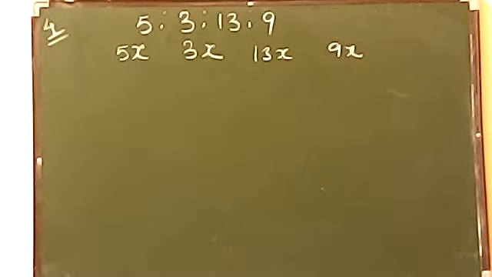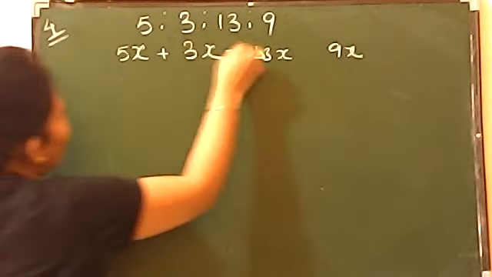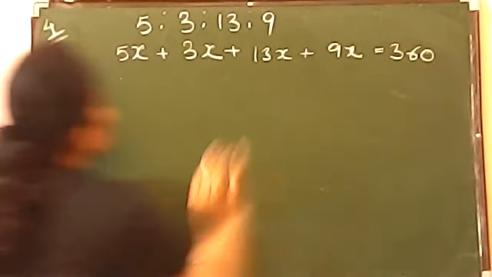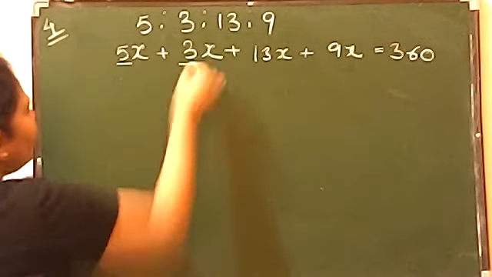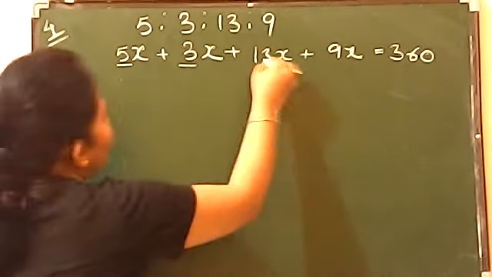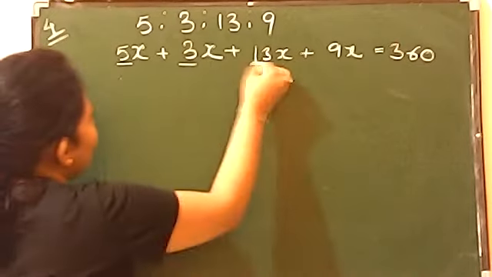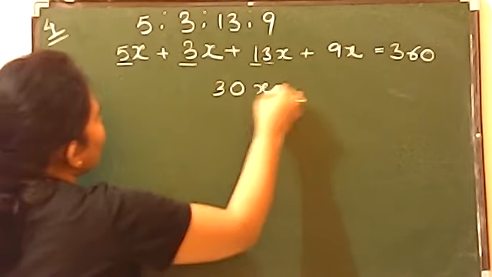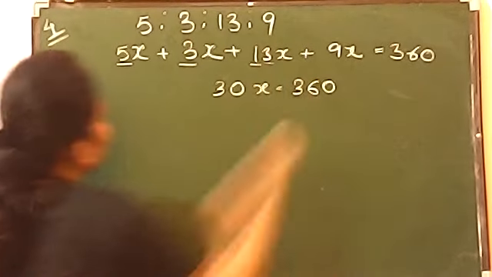And as you all know, all the interior angles added together will always give you 360 degrees. So according to this, when you add all these angles, the sum will be 360. So let us add now. 5 and 3 will give you 8x, 8 and 13 is 21, 21 and 9 is 30. So 30x is equal to 360.